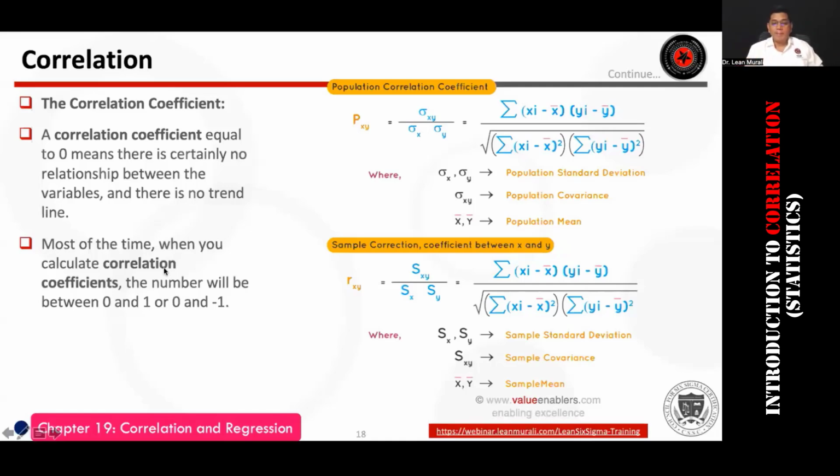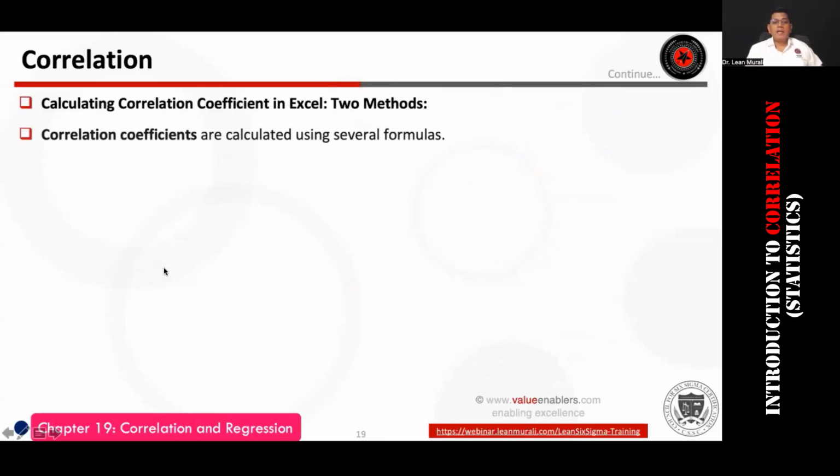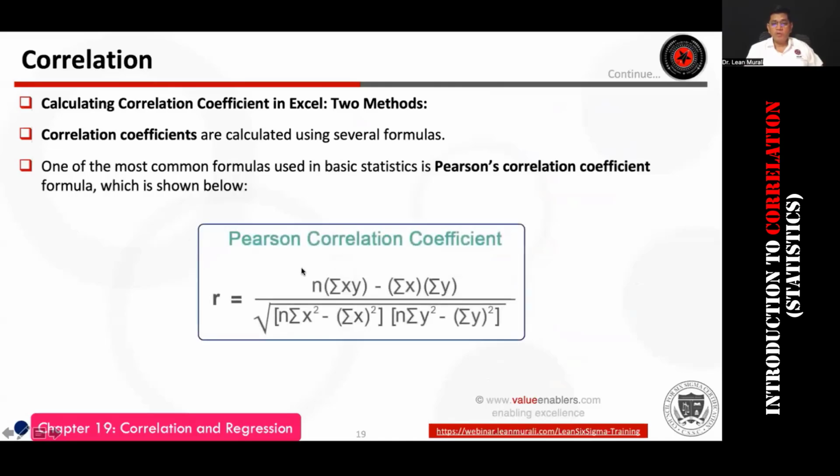formula. Okay. Now, there are two methods to calculate in Excel. I will show you the method, and it is based on this formula. There was this statistician called Pearson. It was named after him. It's called Pearson coefficient correlation.